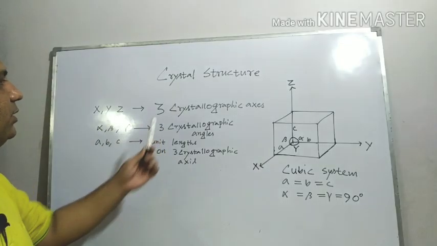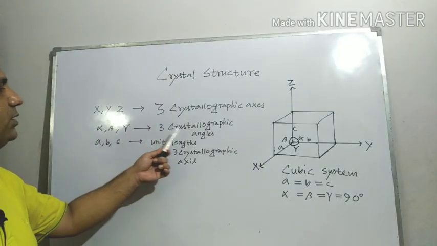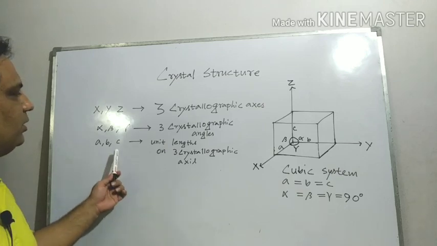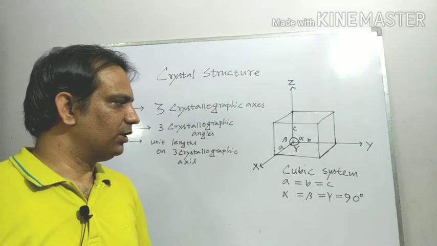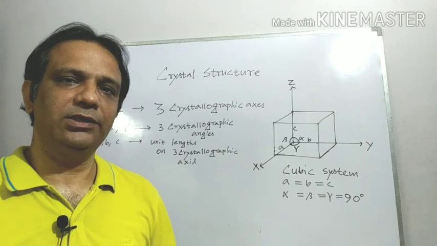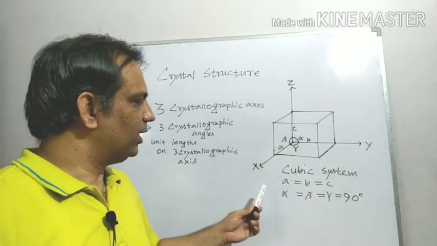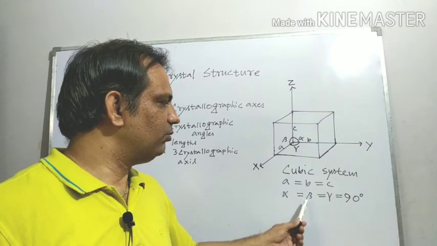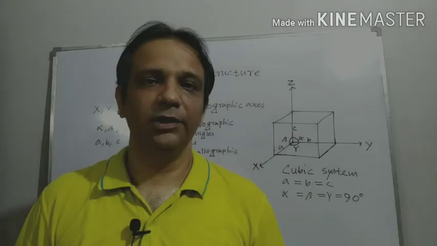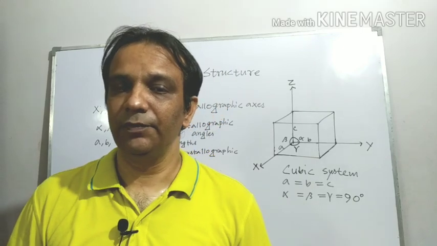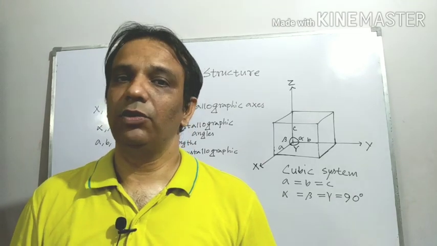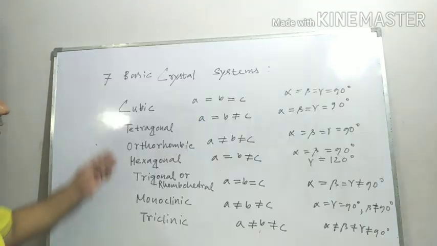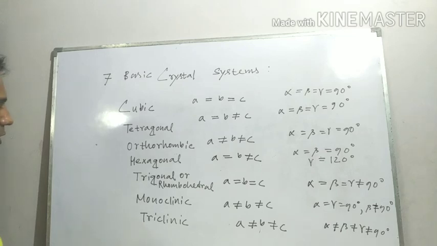Here X, Y, Z are the three crystallographic axes, alpha, beta, gamma are the three crystallographic angles, and A, B, C are the unit lengths on the three crystallographic axes. Now here I have considered the simplest crystal system, known as the cubic system, where A equal to B equal to C and alpha equal to beta equal to gamma equal to 90 degrees. When you observe the parameters, it is a little difficult to remember them for all the 7 basic crystal systems. See the list here: cubic, tetragonal, orthorhombic, hexagonal, trigonal or rhombohedral, monoclinic, triclinic.